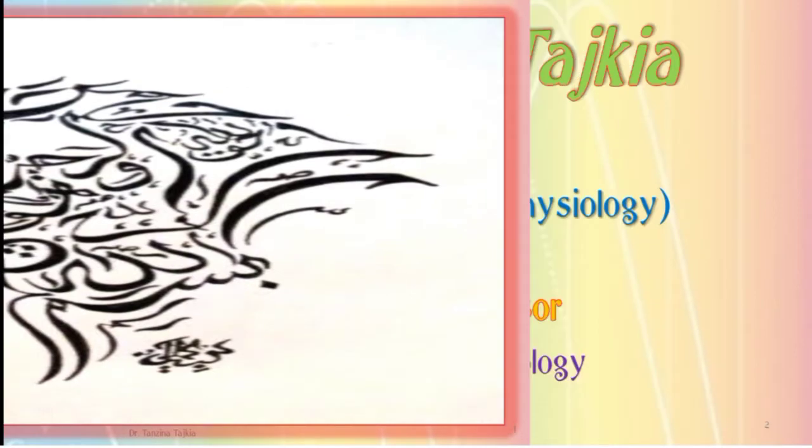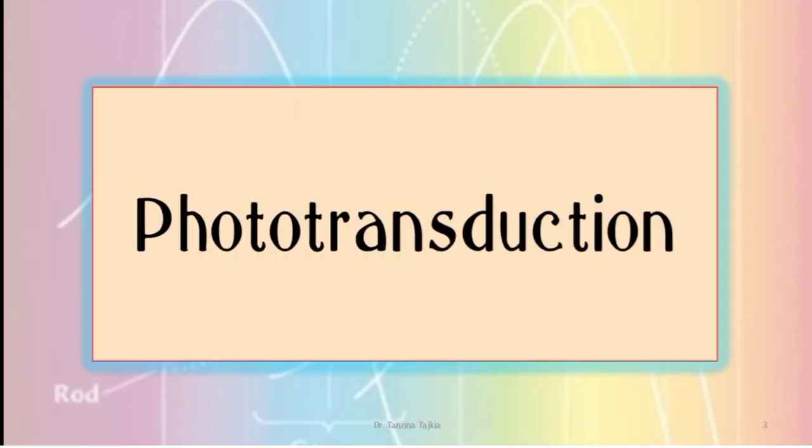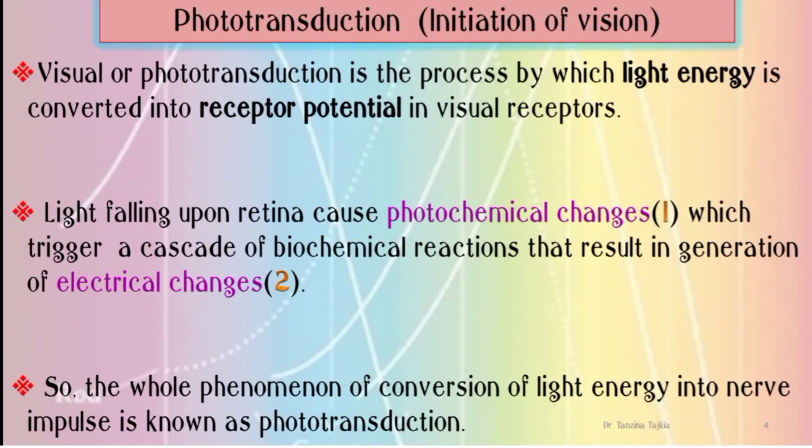Bismillahirrahmanirrahim. Today my lecture is about phototransduction. Phototransduction is the process by which light energy is converted into receptor potential in visual receptors. Light falling upon the retina causes photochemical changes which trigger a cascade of biochemical reactions that result in generation of electrical changes. So, the whole phenomenon of conversion of light energy into nerve impulse is known as phototransduction.